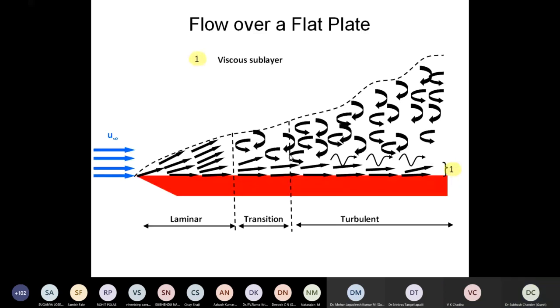But the layer very close to the surface is unaware of what is happening in the core zone. Core zone turbulence is established, but very close to the surface is what I'm calling the laminar sublayer, because it is strongly attached to the surface with strong adhesive forces between the fluid particles and the surface, right? So the fluid is still well behaved, laminar, right?